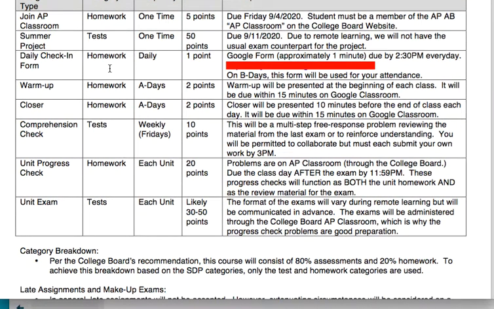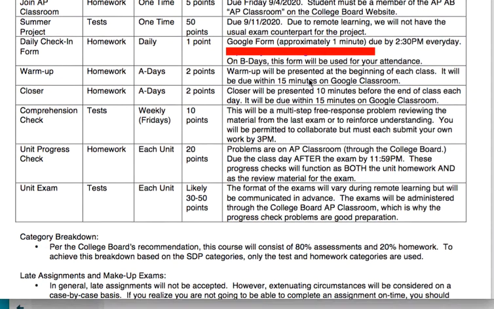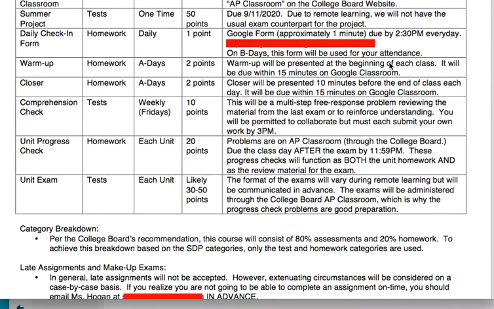So there's a daily check-in form. We talked about this. You get a point for doing it. So if we have 5 school days in a week, you do it all 5 days. One thing to note, though, is that on B days, this form will be used to measure your attendance because I don't see you on B days. I see you on A days, and I see you on C days. So on B days, when I don't see you, this form is your attendance. If you don't do the form, I mark you absent.